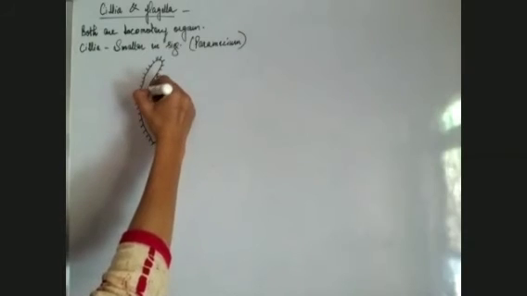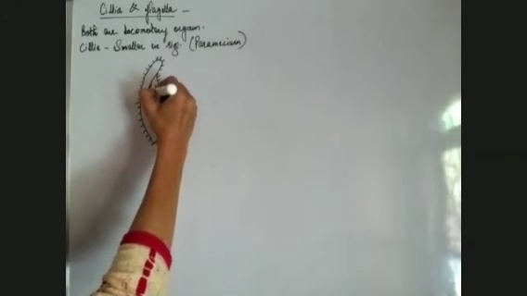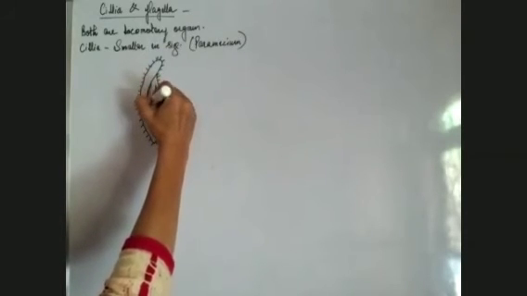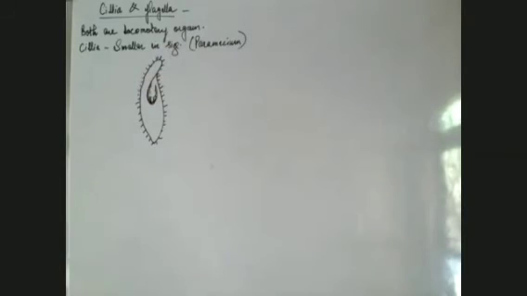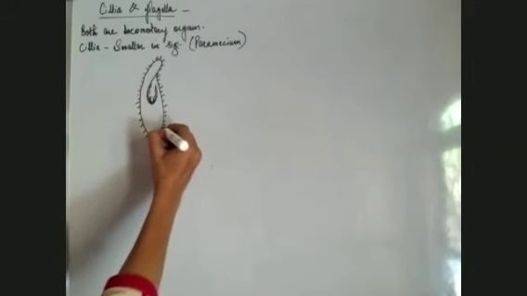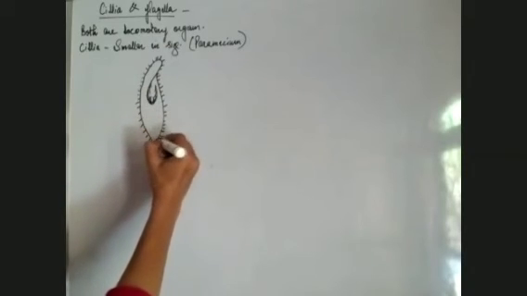And here we have again the cilia. And here we have the mouth of the paramecium. So these cilia also help in taking in the food, ingestion. Okay, so these are cilia.